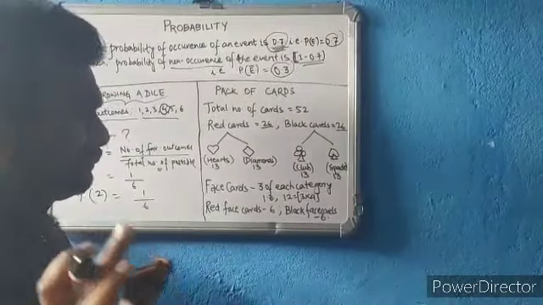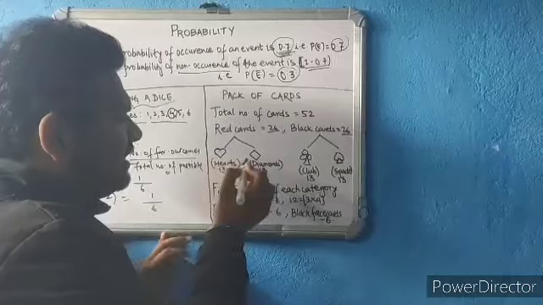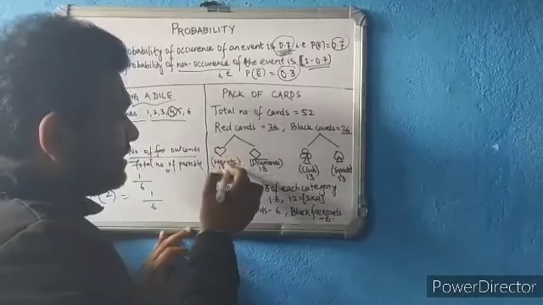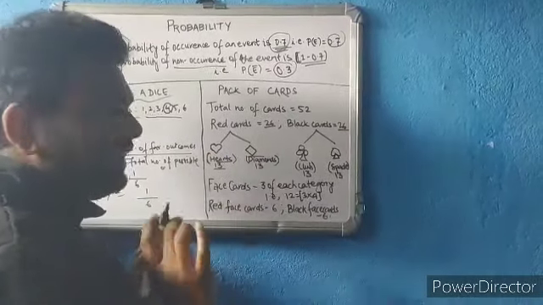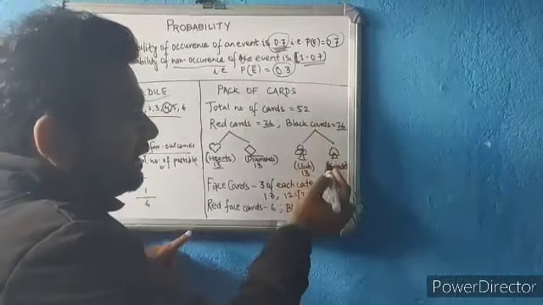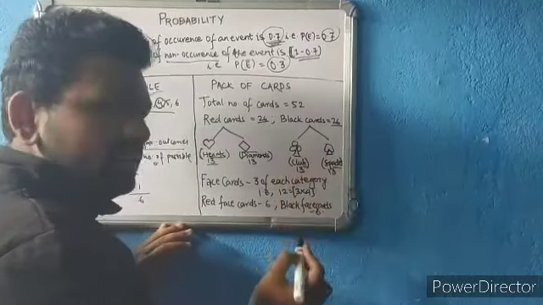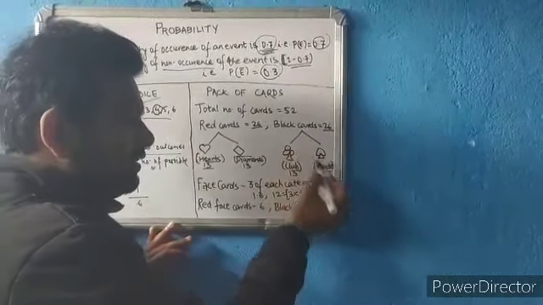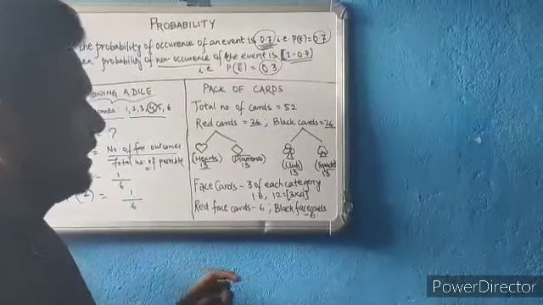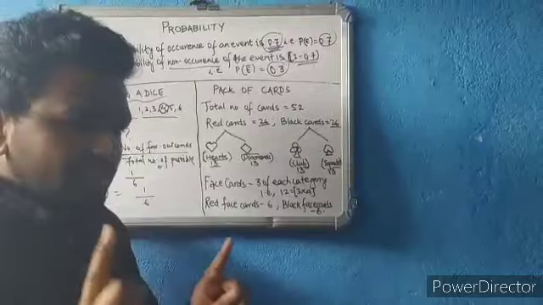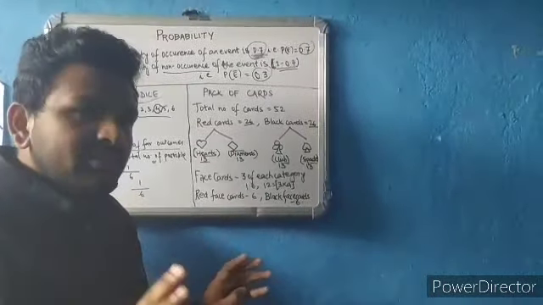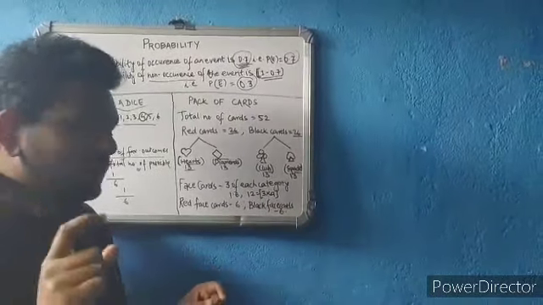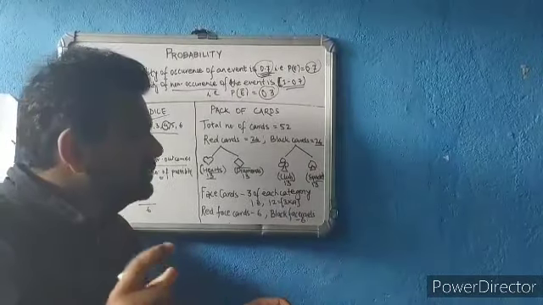The red colored cards are again divided into hearts and diamonds. There are 13 hearts and 13 diamonds. Similarly, the black colored cards are divided into clubs and spades, what we call chidi and bhote. So 13 clubs are there and 13 spades are there. In total, 52 cards, 26 black and 26 red. In the 26 red cards we have 13 hearts and 13 diamonds, and then 13 clubs and 13 spades. You can check out a deck of cards yourself.